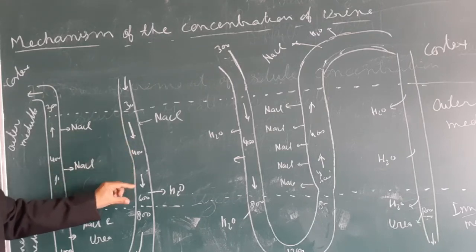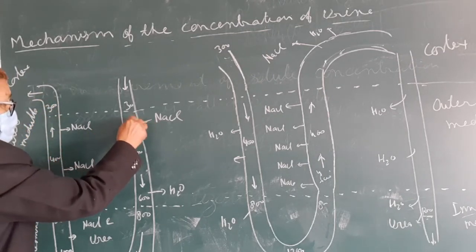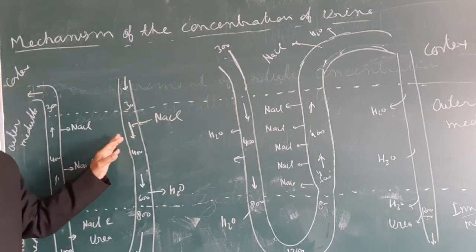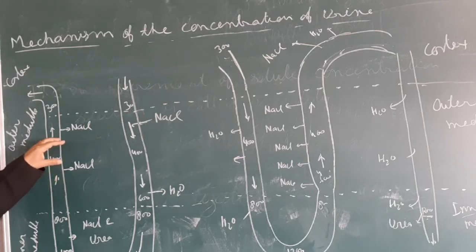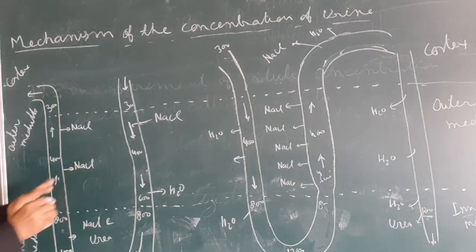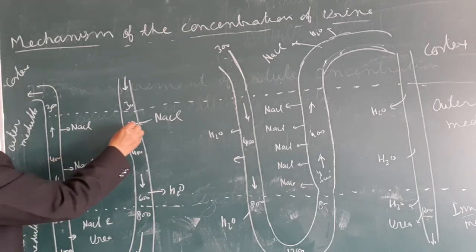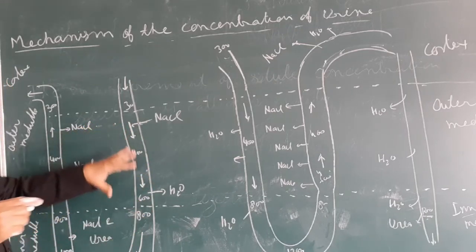Gradually this also increases, and at one stage it reaches a concentration of 1200 milliosmol per liter, and then it decreases. Sodium chloride comes in this region, it is added here. When it reaches this limb, which limb is this? Ascending limb. When it reaches the ascending limb, again NaCl enters into the interstitium.